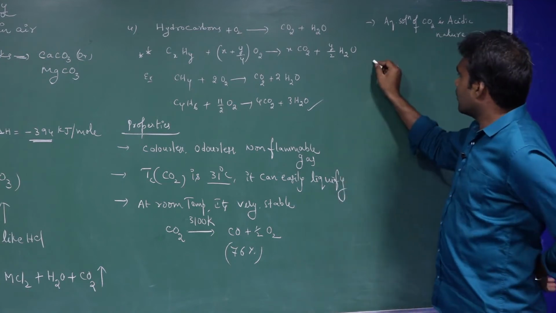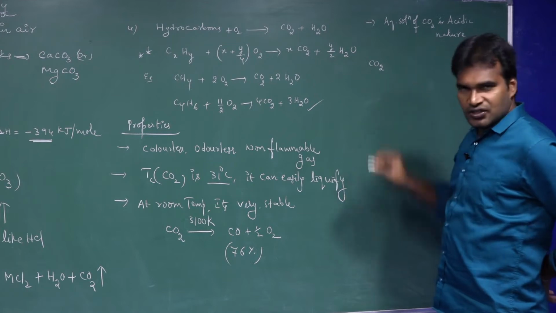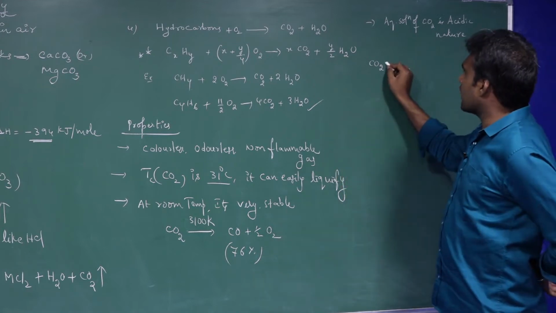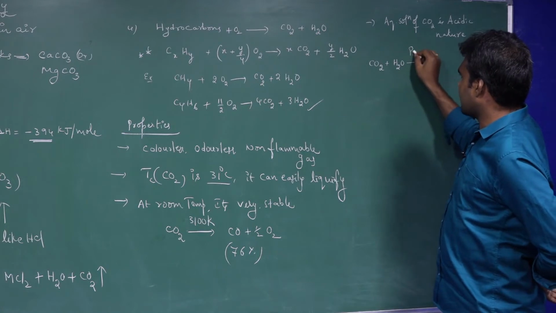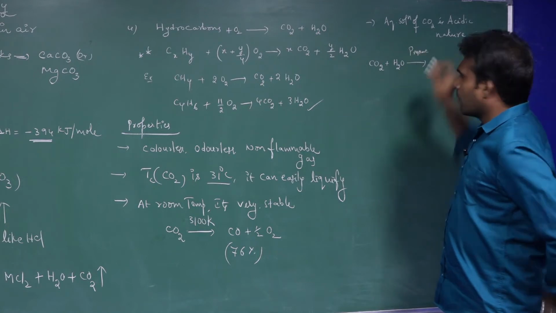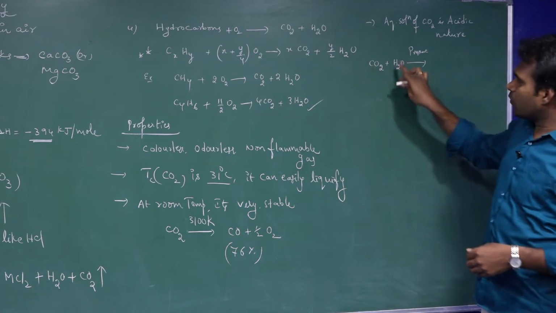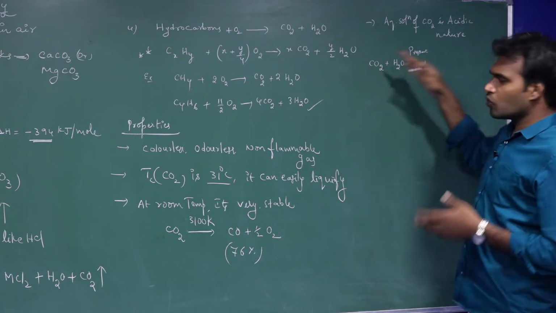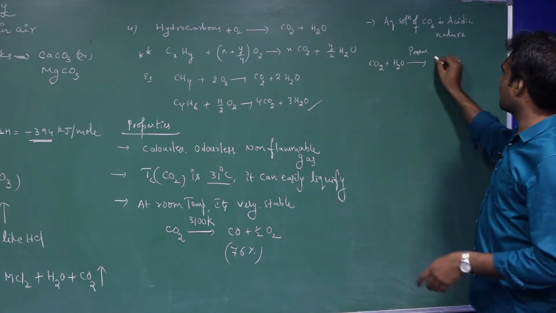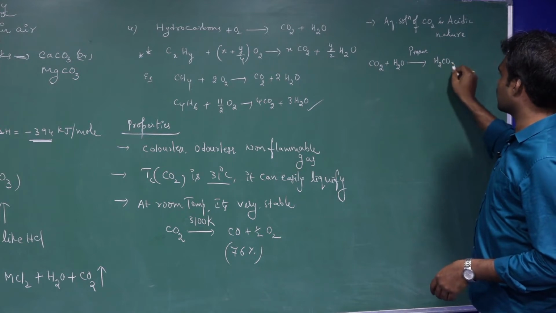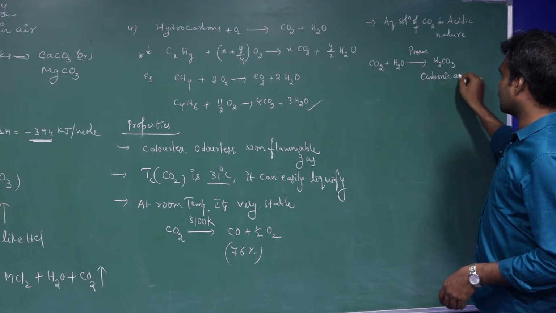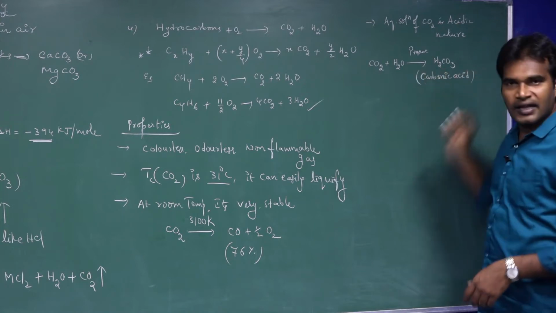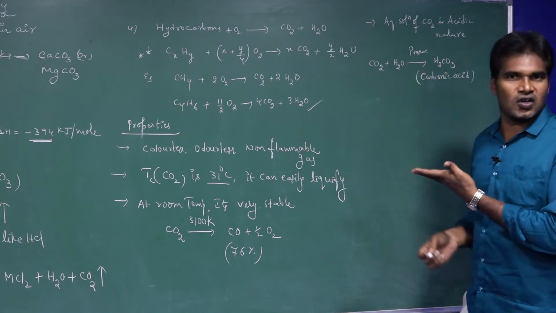So, for example, by applying pressure, if you send CO2 gas into water, generally the CO2 will dissolve in it and it produces H2CO3. What is this? Carbonic acid. Carbonic acid.